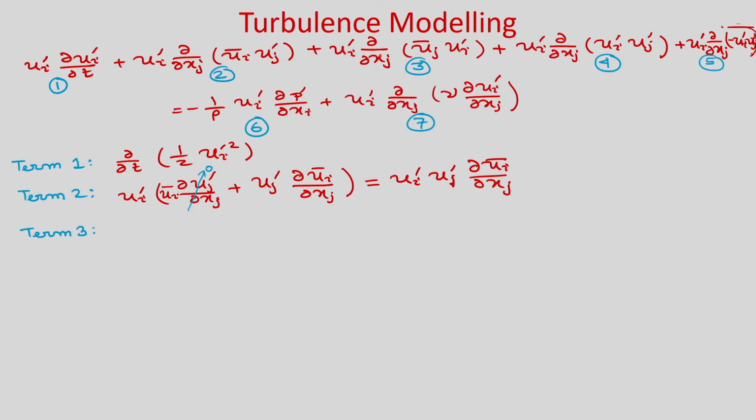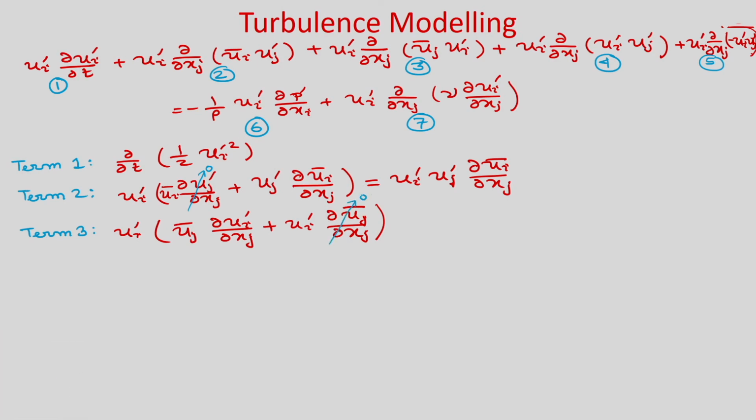Similarly, we can write u_i' (ū_j ∂u_i'/∂x_j + u_i' ∂ū_j/∂x_j). Here you can see that this is the continuity equation satisfied by the mean velocity, so this will become 0.